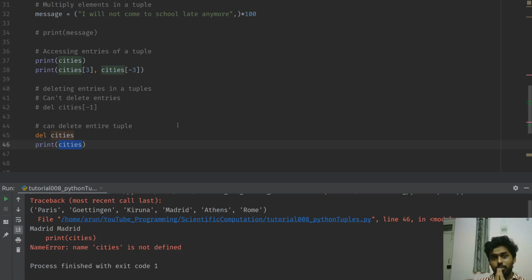In the next video, I'm going to talk to you guys about an interesting concept that is actually a major difference between lists and tuples, called mutation.